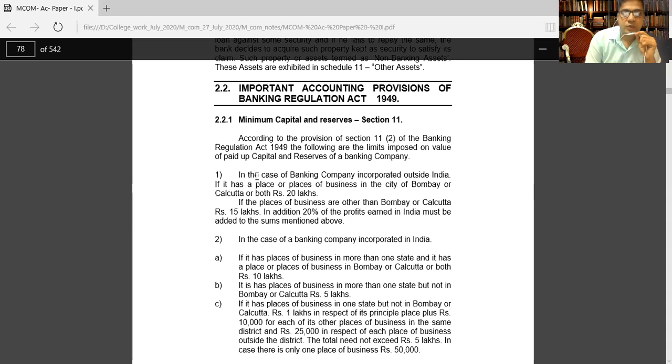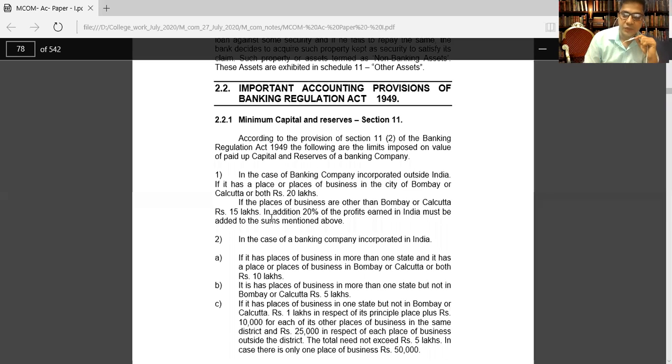Now we will study what kinds of provisions there are. In the case of a banking company incorporated outside India, incorporated means registered outside India, if it has a place or places of business in the city of Bombay, Bombay means Mumbai, or Kolkata or both, then rupees 20 lakhs is the registration fee. Now, if the places of business are other than Mumbai or Kolkata, then 15 lakhs. So these things you have to keep in mind for a company incorporated outside India.